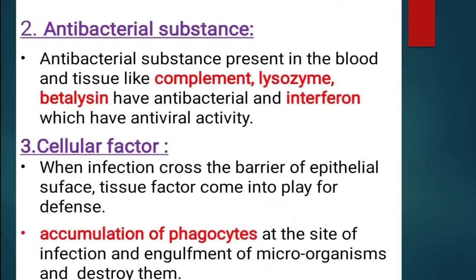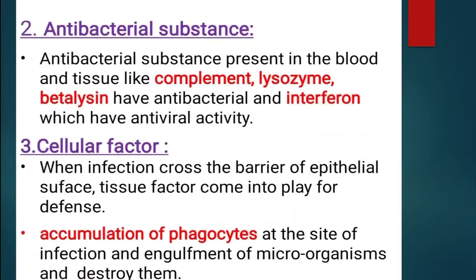Secondly, antibacterial substances. They are present in the blood and tissues, like complement, lysozyme, and beta-lysin, which have antibacterial activity, and interferon, which has antiviral activity.